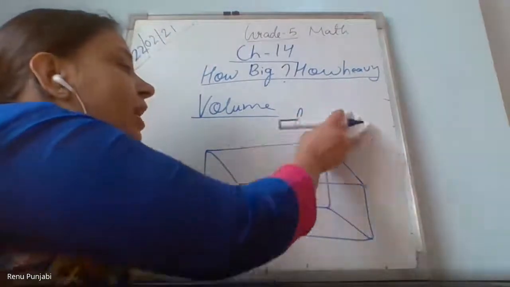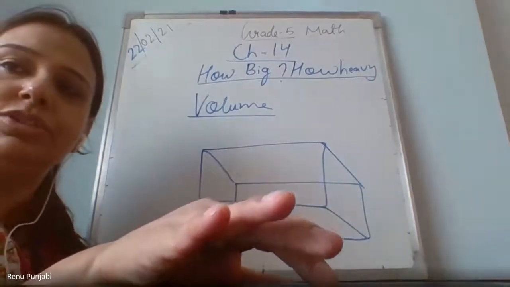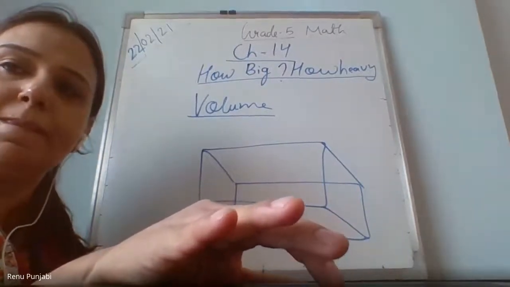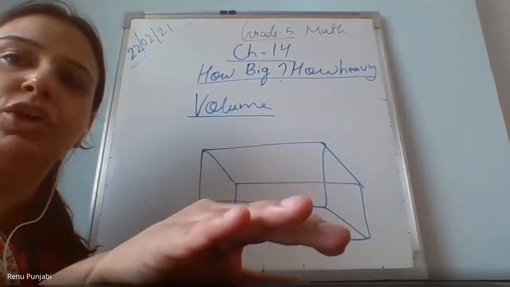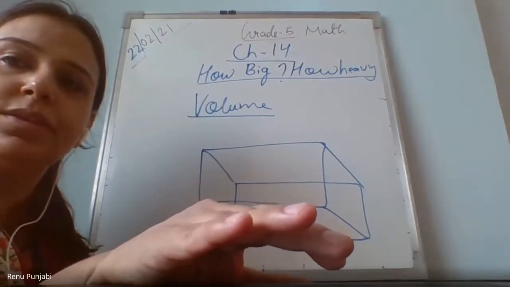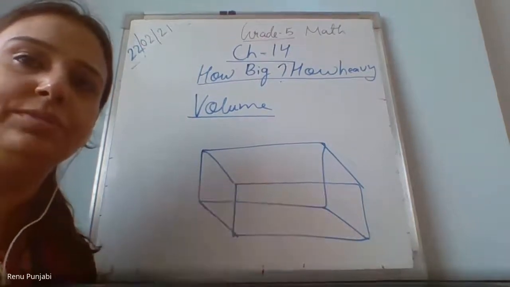Write the formula for finding the volume of cuboid. Now we have to write the formula in the notebook. Yes, in the chat box first. Please write the formula in the chat box for finding the volume of cuboid.